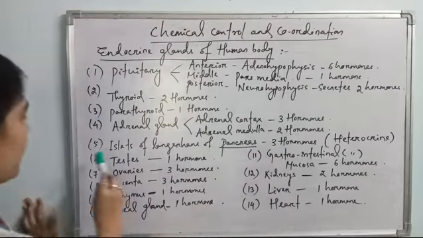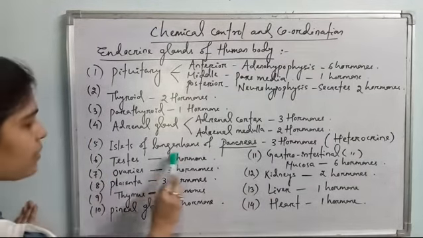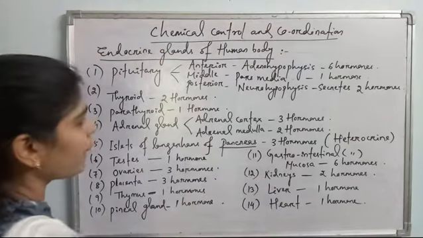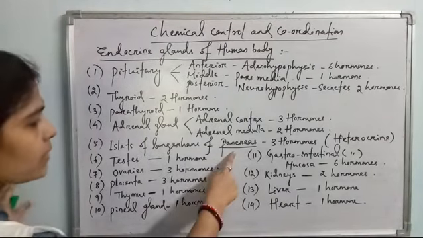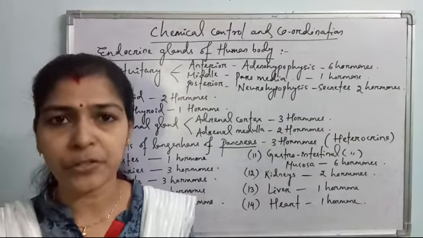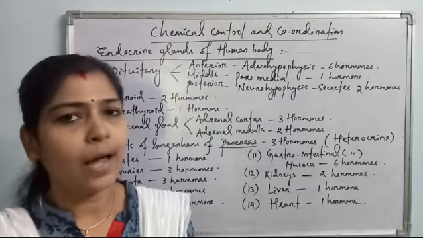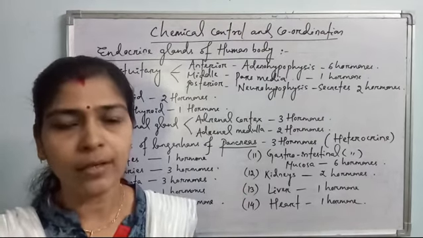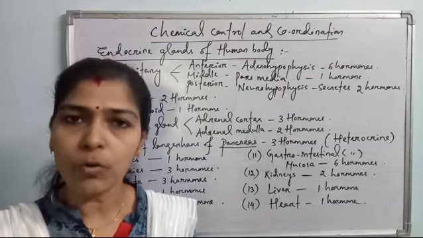Okay. Then come to number 5, islets of Langerhans of pancreas. Pancreas is heterocrine by nature. Heterocrine means what? I have told you about endocrine and exocrine glands. Some glands in our body can release enzymes as exocrine and can release hormones as endocrine.